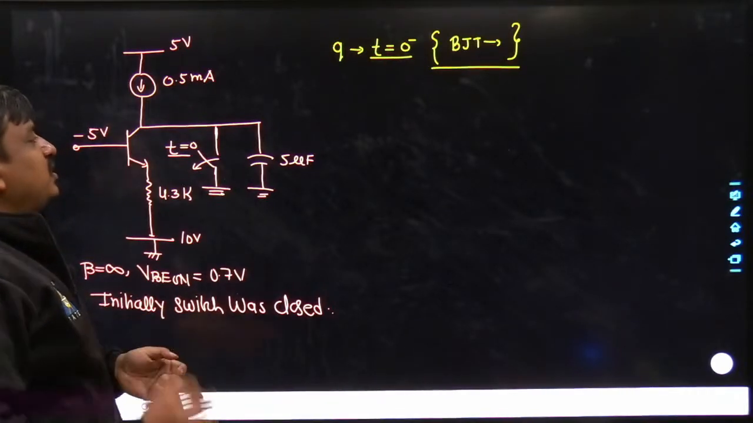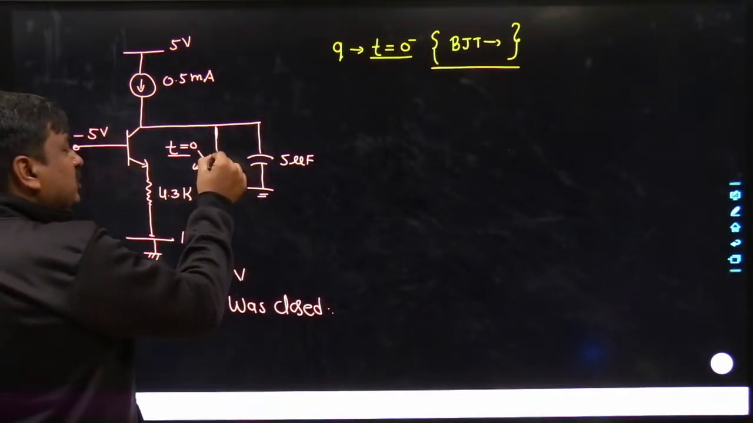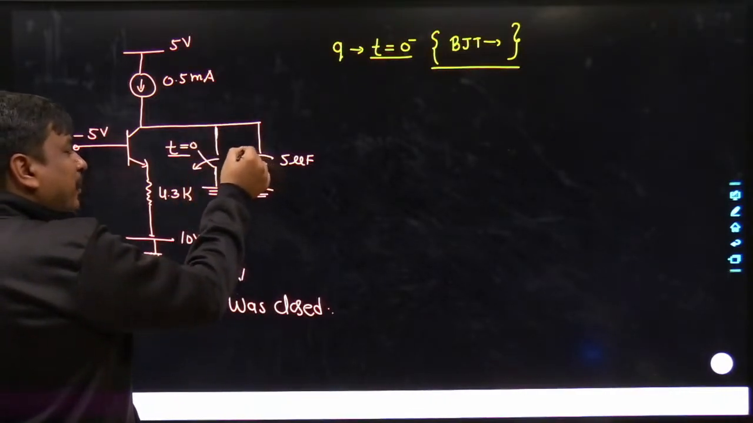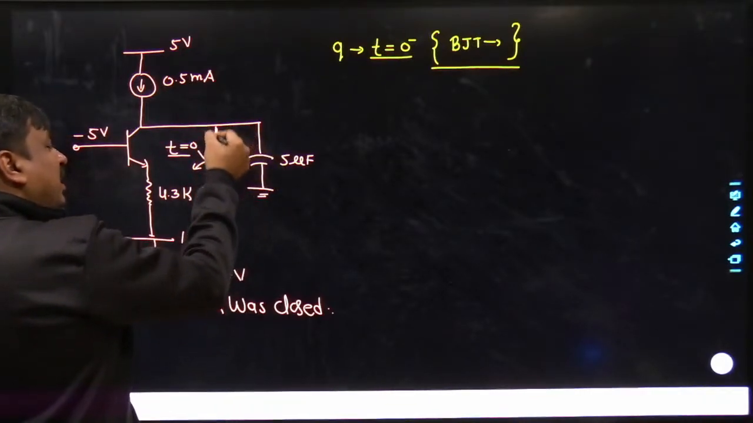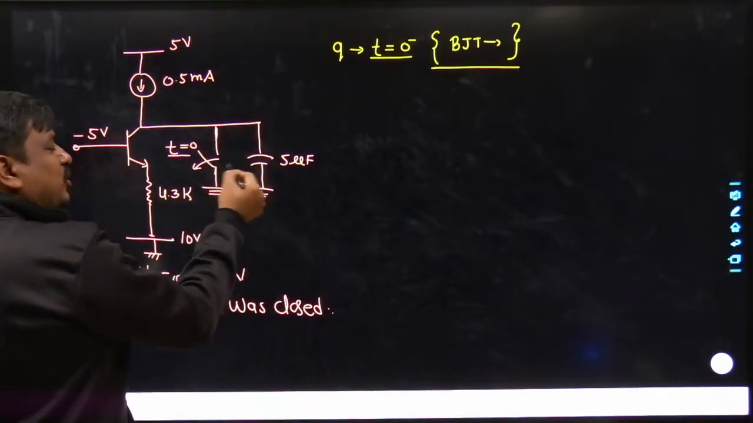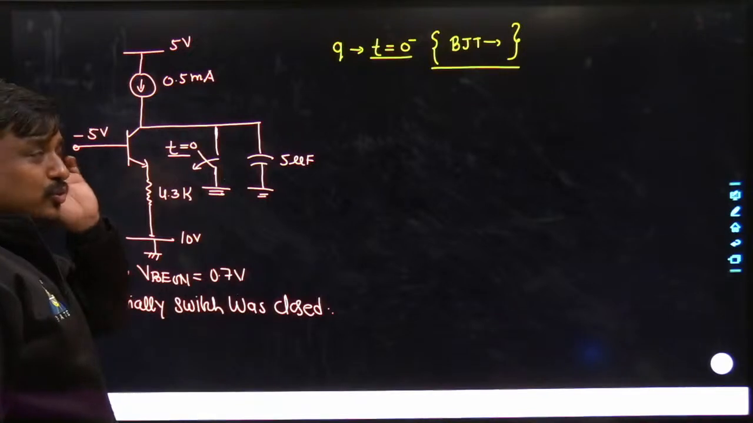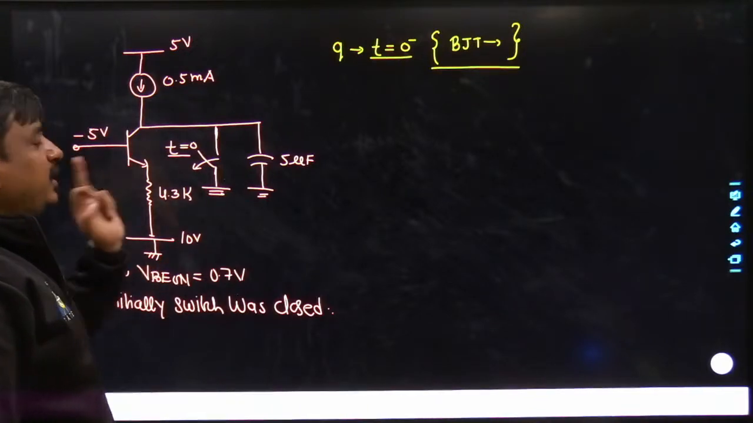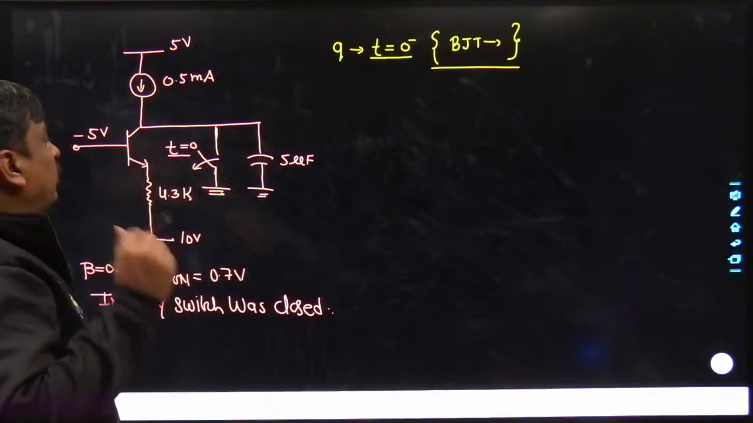My dear friends, just try to understand in this way. At t equals 0 minus, obviously the switch was in on mode and the capacitance was completely getting discharged through this path, having a discharging time constant of 0. That means the voltage across the capacitance was also 0. So you can see very well, at t equals 0 minus, what was the situation?